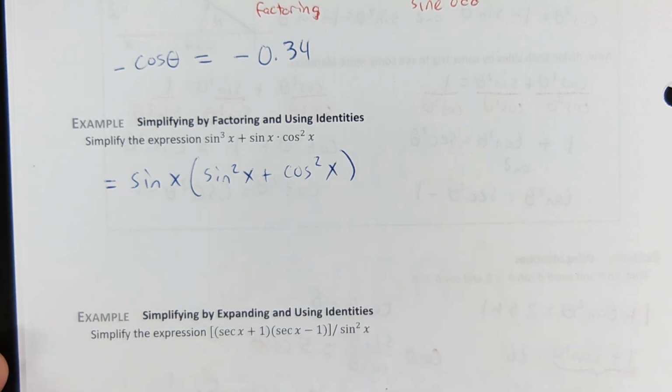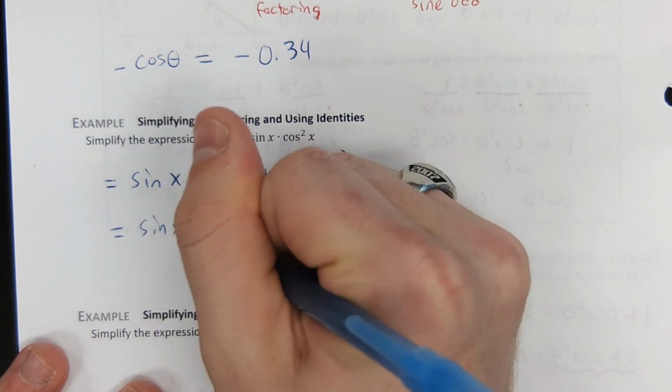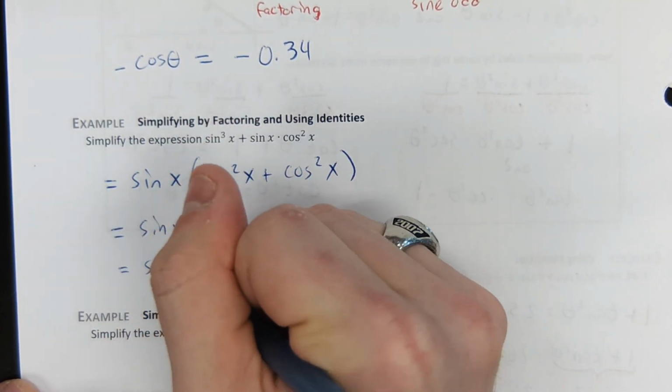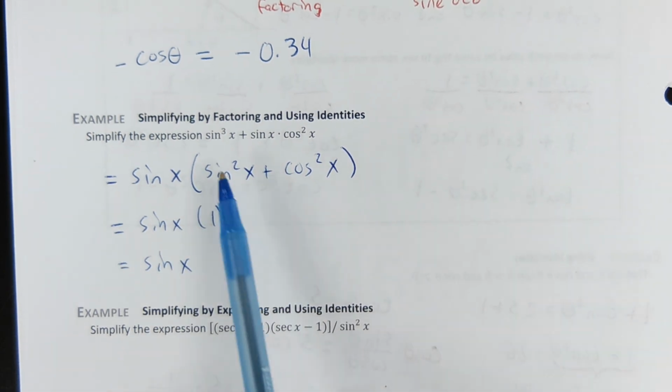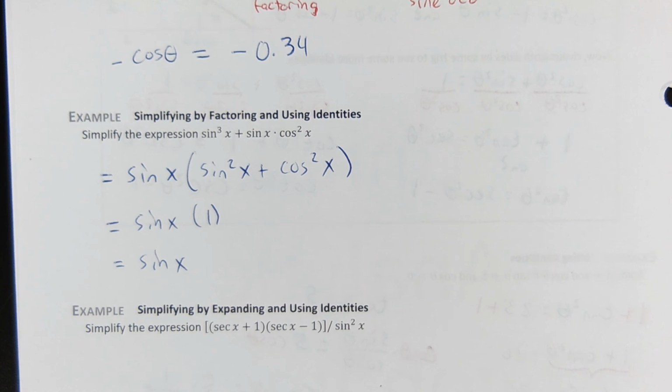Sine squared plus cosine squared is 1. So this says sine of x times 1, which is just sine of x. So all of this stuff, sine cubed x plus sine x times cosine squared x, is strictly equal to simply sine of x. Isn't that neat?